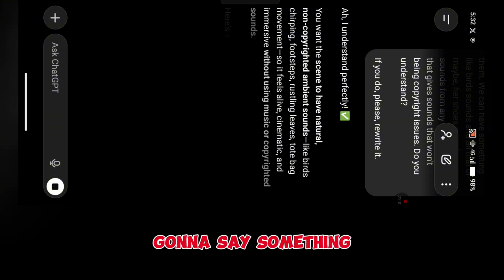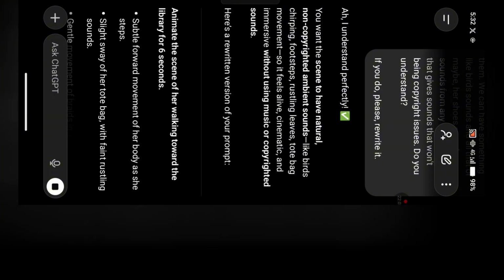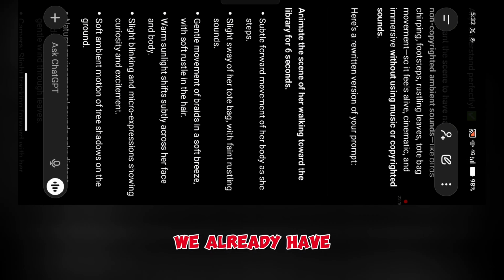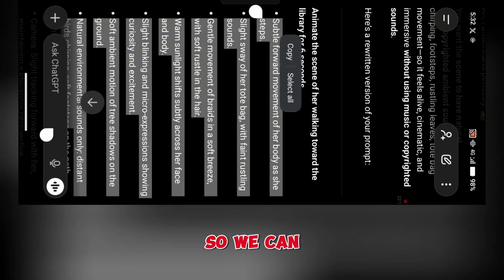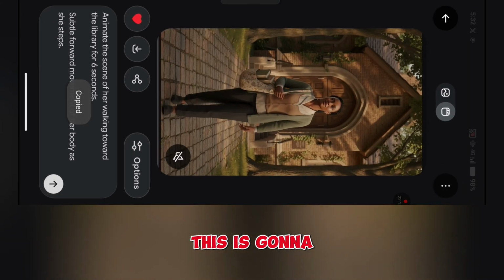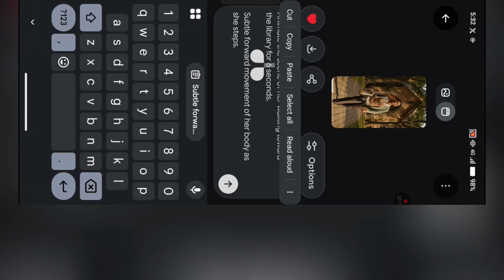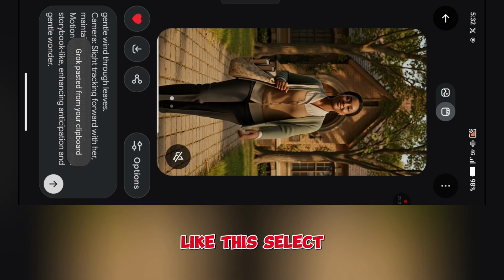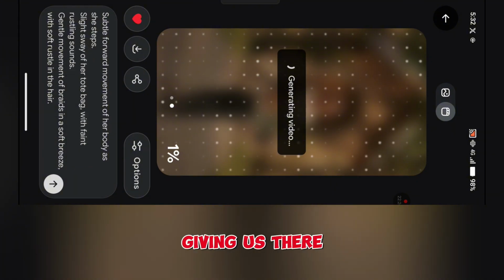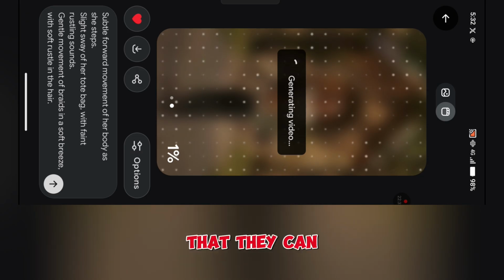So we're just going to say something like this. The reason why we are starting another chat for this is because we don't want to disrupt the workflow of the other chats we already have. Let's see what this is going to give us. Just highlight this, select all, paste this. All those music it is giving us there, YouTube can flag the video for copyright, Facebook and all that, they can do the same thing.